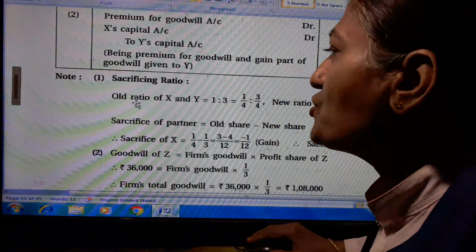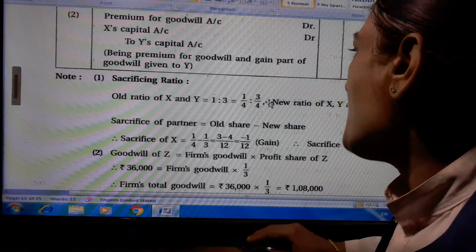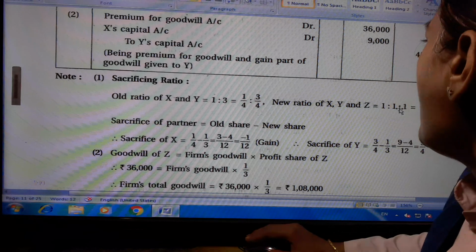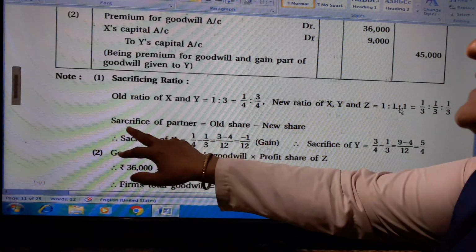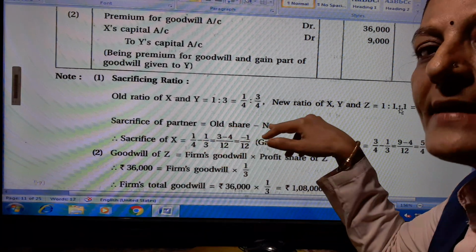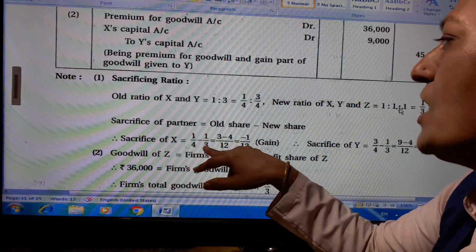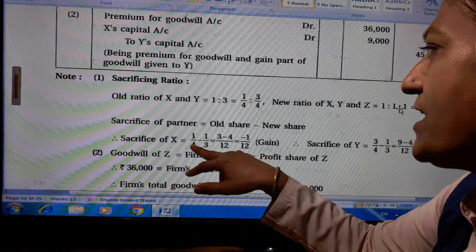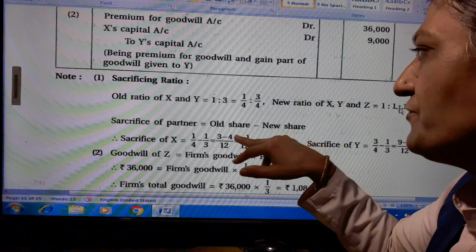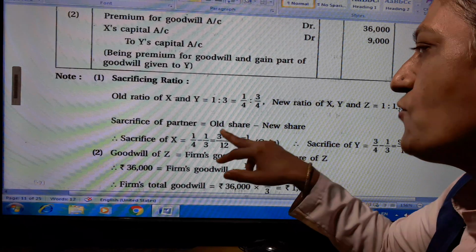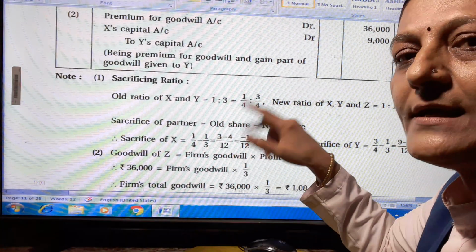So the sacrificing ratio: the old ratio of X and Y is 1:3, so 1/4 and 3/4. The new ratio of X, Y and Z is 1:1:1, meaning 1/3, 1/3 and 1/3. Sacrifice of a partner is equal to old share minus new share. Sacrifice of X is equal to 1/4 minus 1/3. Cross multiplication: 3 ones are 3 and 4 ones are 4, so (3 minus 4) upon 12. So here it is minus 1/12, because 3 minus 4 is not possible, 4 minus 3 is 1, so minus 1. When there is a minus answer, we know that it is a gain.